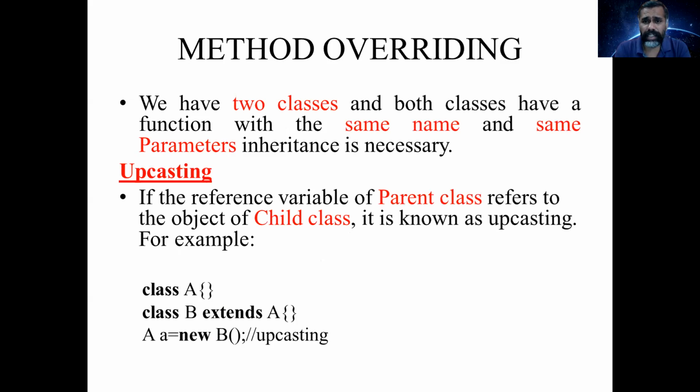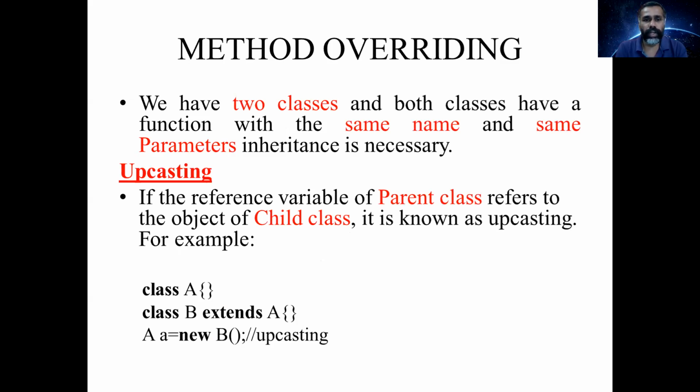We have two classes and both the classes have a function with the same name and same parameters. Inheritance is necessary. So this is a concept in which in two classes we have a function with the same name and same parameters, and when we have an inheritance, it is done.